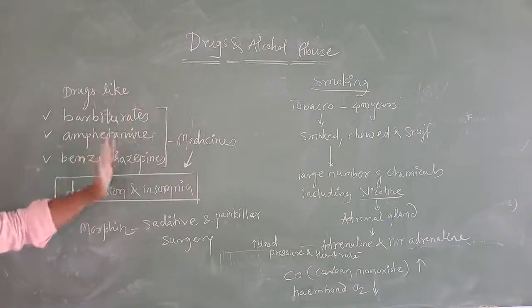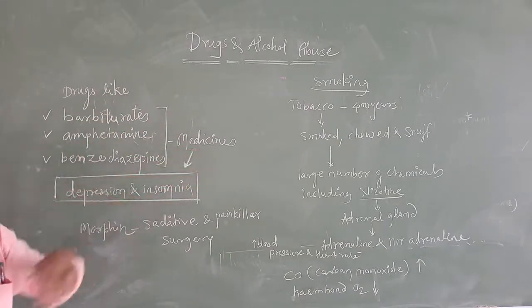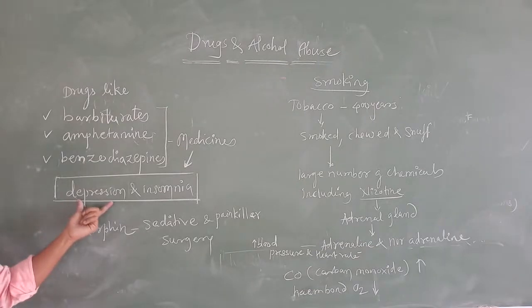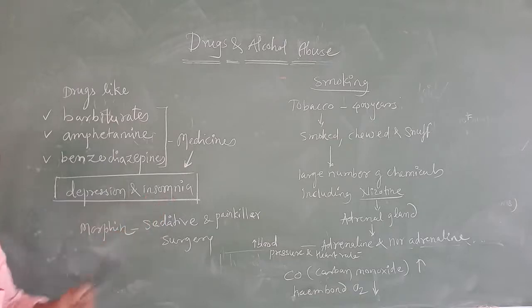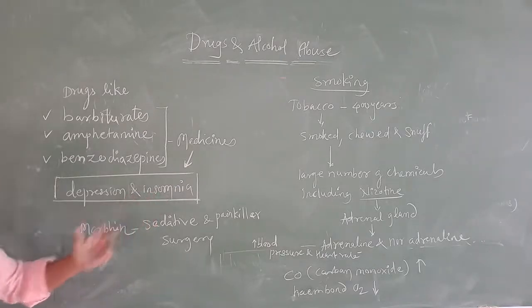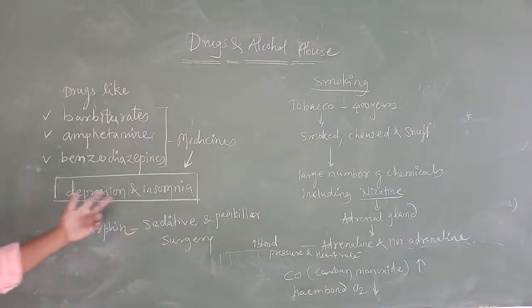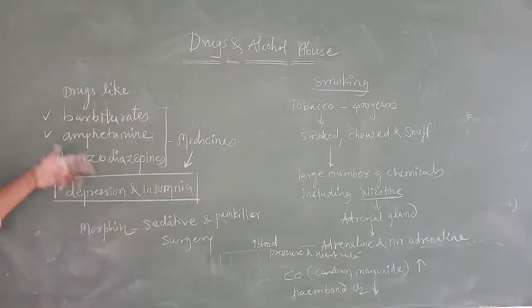These three drugs are used as a medicine for those who are under depression and insomnia. For them to overcome depression and insomnia, these three drugs are used as a medicine.